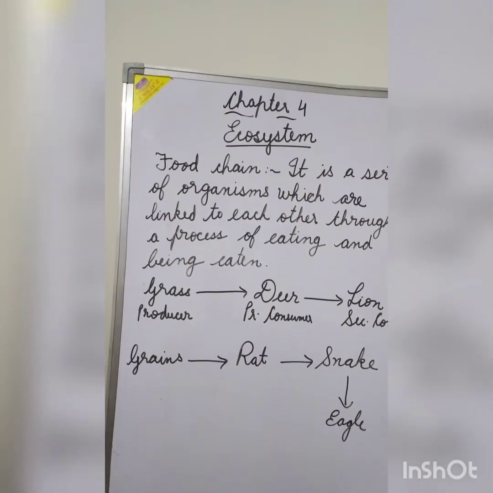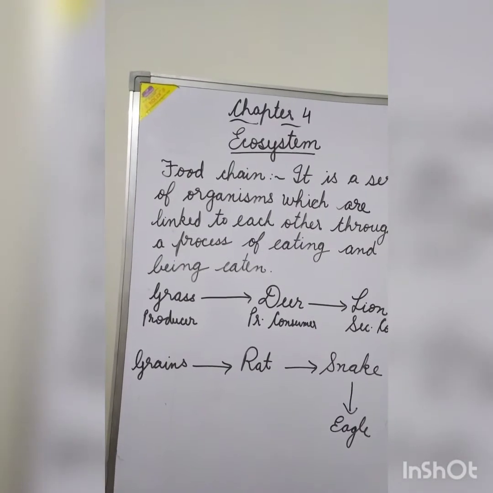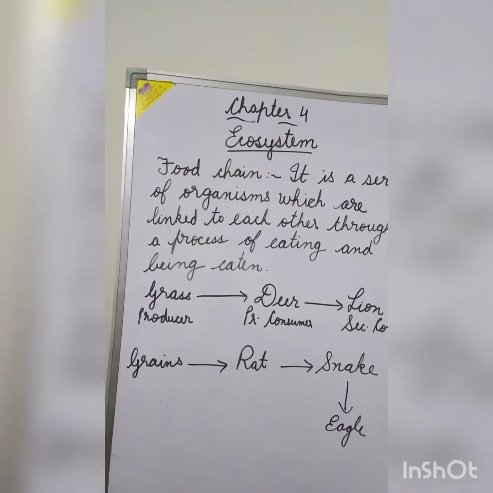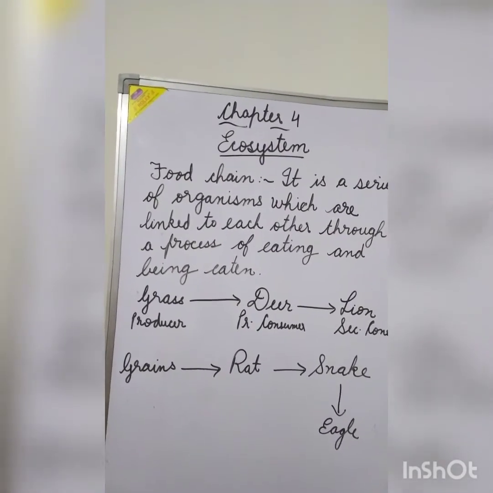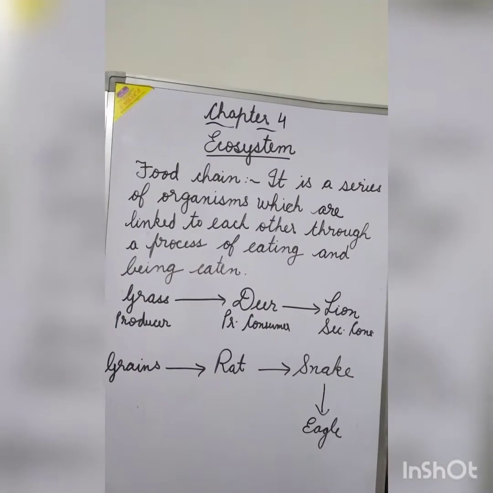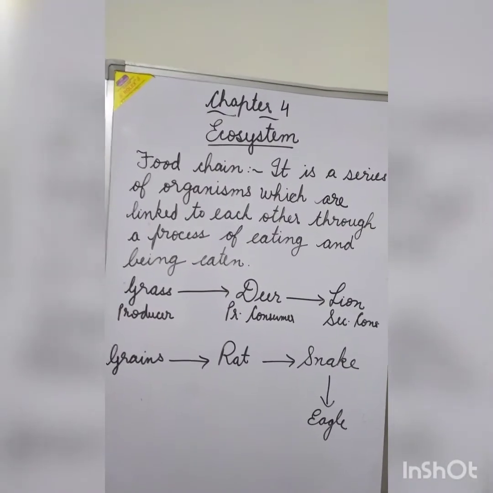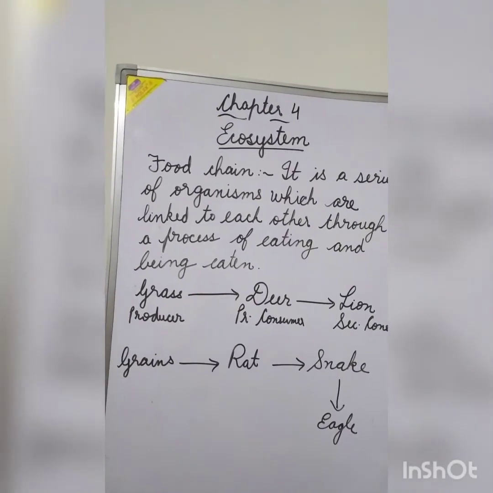Here is an example of a food chain. The grass, which is the producer, is eaten by a deer. So deer is the primary consumer. The deer is eaten by a lion. So lion is a secondary consumer. One more example of a food chain.